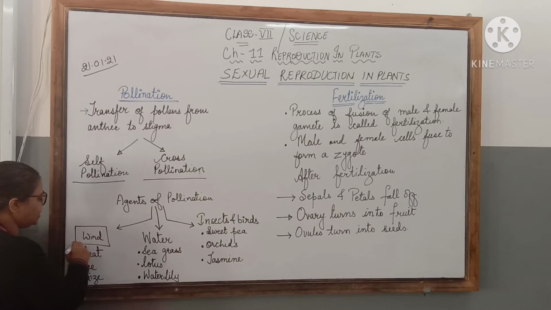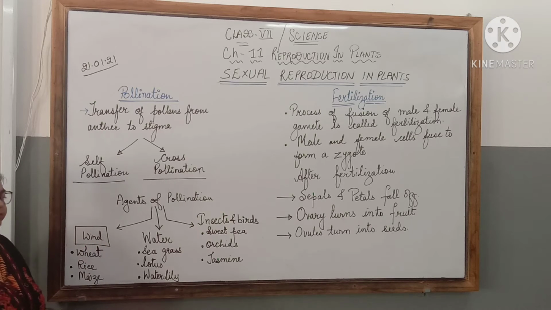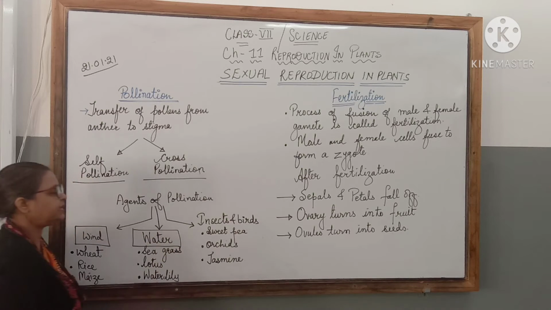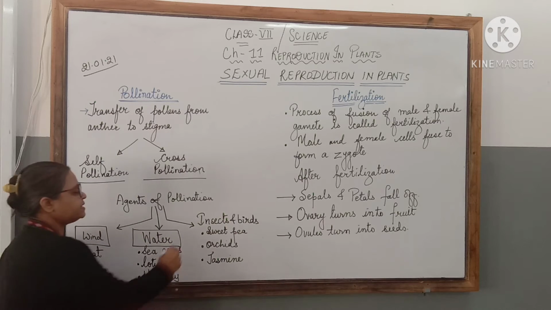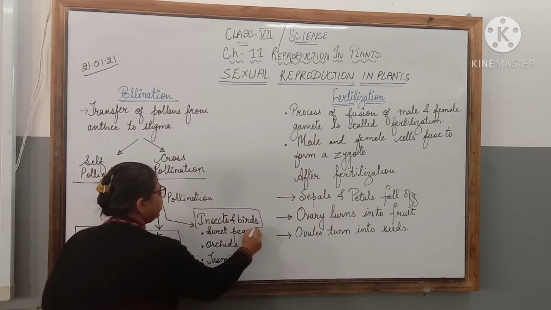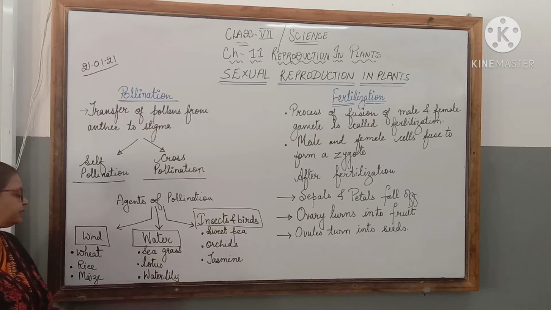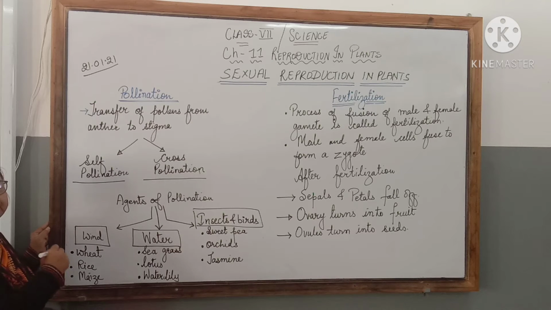Pollination can occur with the help of wind. It can occur with the help of water, and it can occur with the help of animals, basically insects and birds and very small animals. Let us first study pollination by wind.